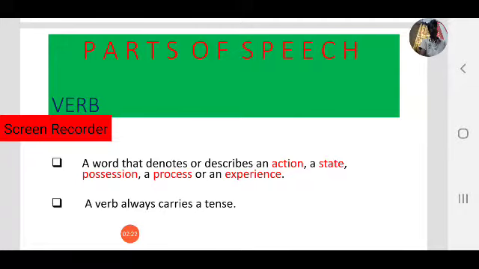These are the duties of a verb in a sentence. The verb may sometimes state an action, sometimes just a state of being, sometimes possession, sometimes a process, and sometimes an experience. A verb always carries a tense.